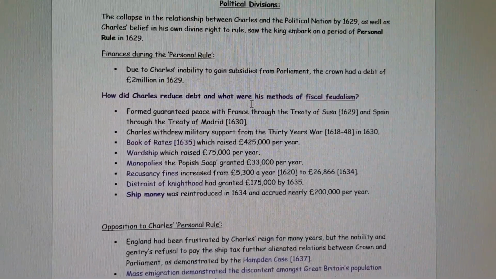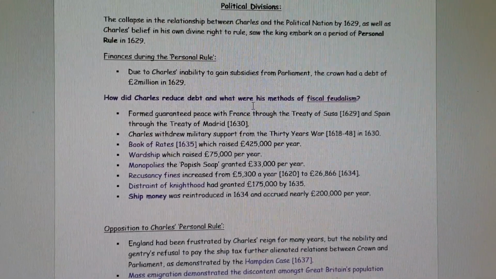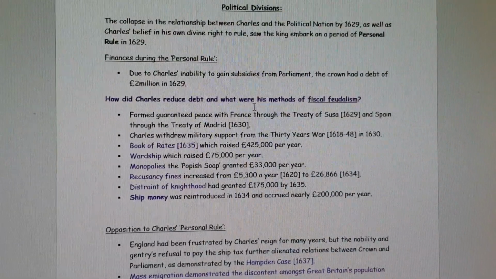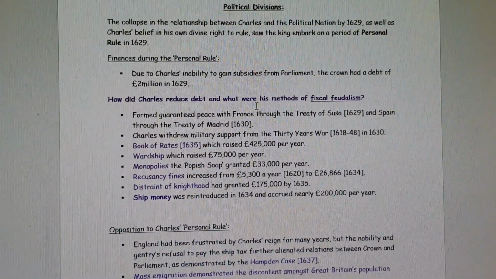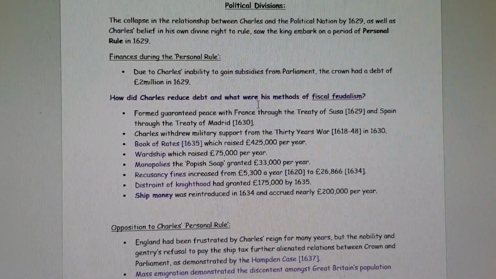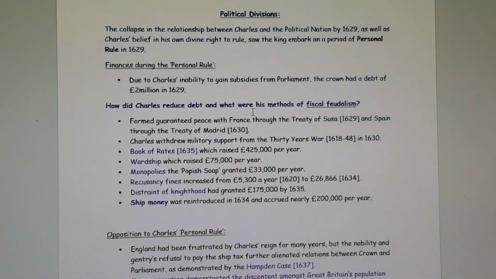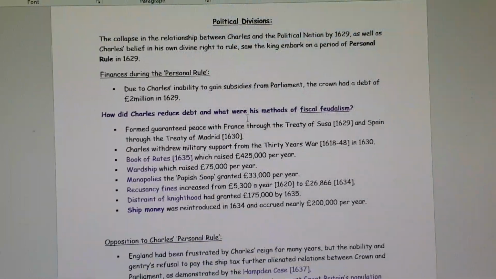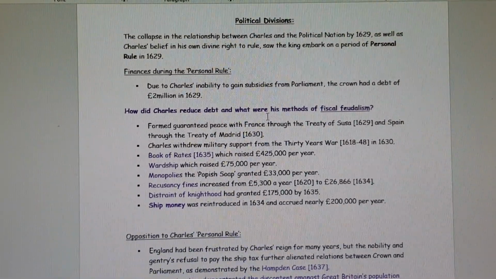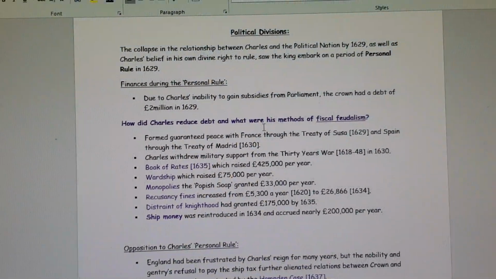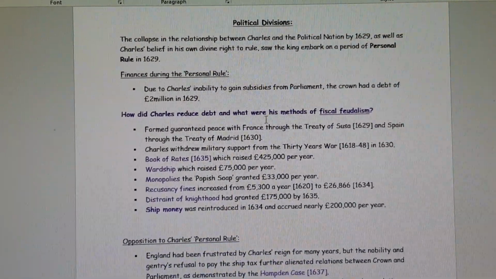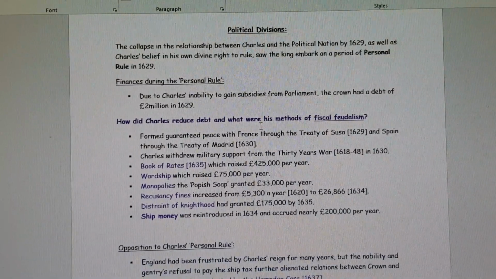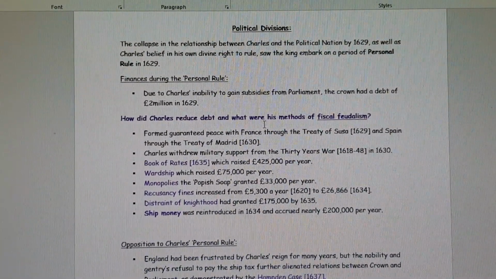Charles formed guaranteed peace with France through the Treaty of Susa in 1629, which would have been relatively easy given he was married to French royalty, and Spain through the Treaty of Madrid in 1630. Now this guarantees peace, which means that he isn't going to be flabbergasted by the costs of war. Bearing in mind as well that Charles has obviously been antagonising Spain in particular, but also France in the lead up to his personal rule.